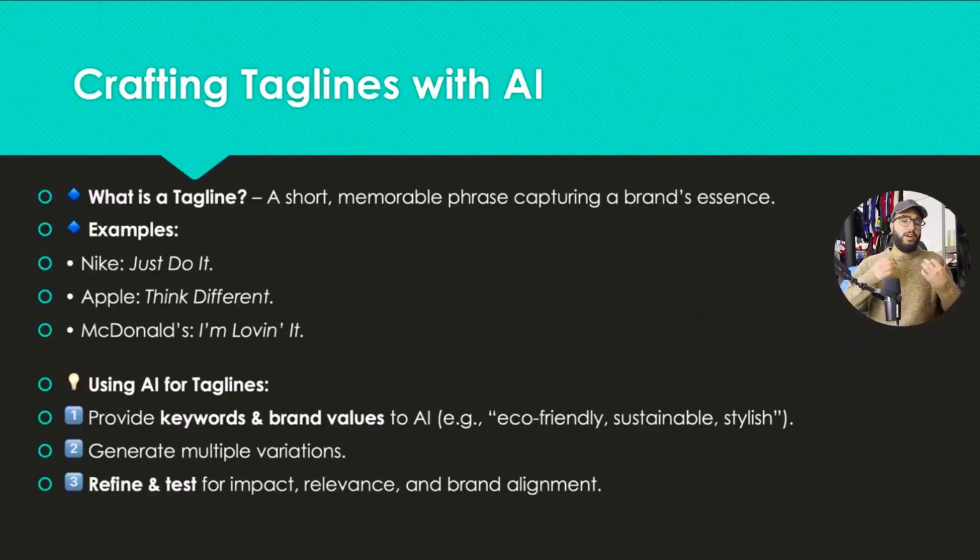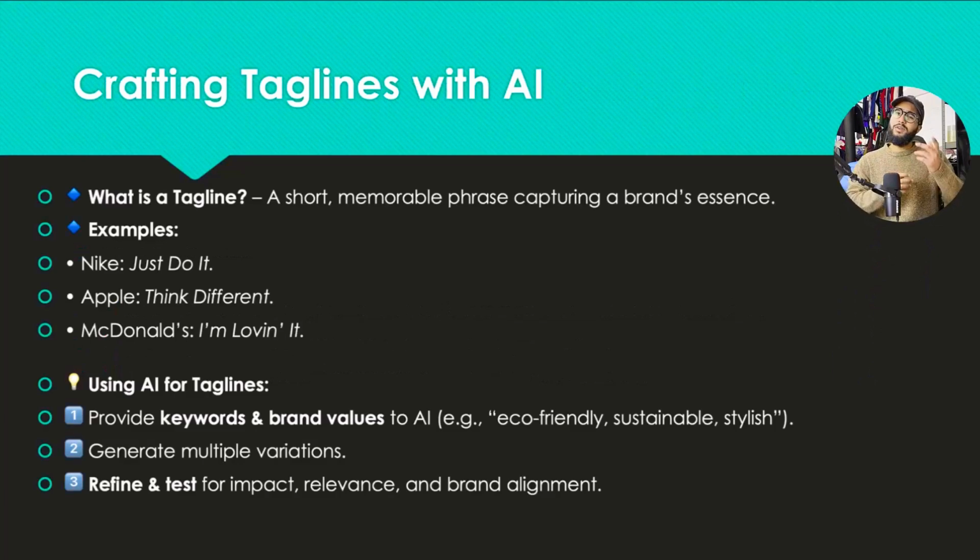Now, how are you going to craft your taglines with AI? First of all, let's go back a little bit and talk about what exactly is a tagline. A tagline is a short, memorable phrase capturing a brand's essence. For example, Nike has "Just Do It," Apple "Think Different," McDonald's "I'm Loving It." I mean, everyone knows these taglines. This is kind of resonant with the exact brand, and you see it when you are thinking of these brands.